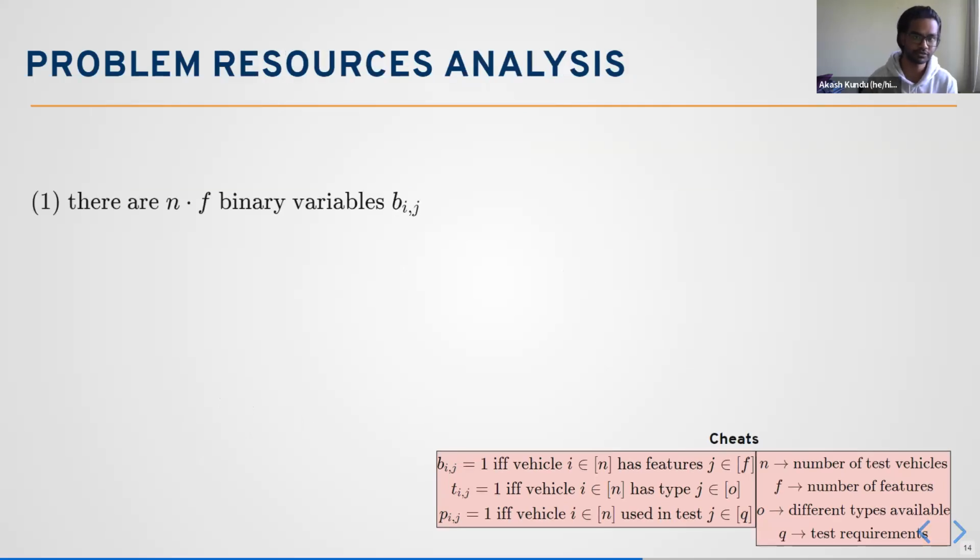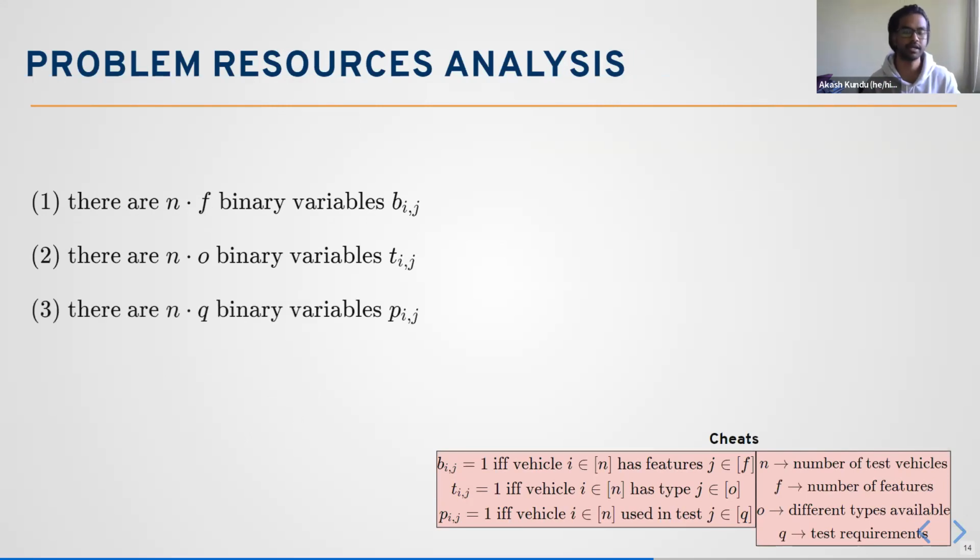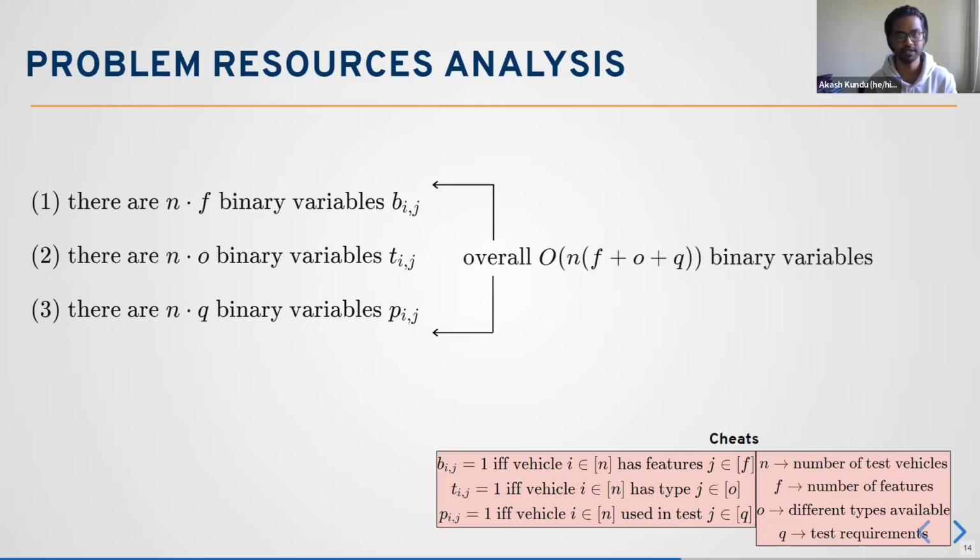And then we have this problem's resources. So n is the number of cars we used. If f is the total number of features, then n·f is the binary variables which give the features per car, and n·o, where o is the total number of types, is the number of variables defining types for each car. n·q is the tests required for each car, and the total variable count, by compilation of all of them, is n(f + o + q) binary variables we require.